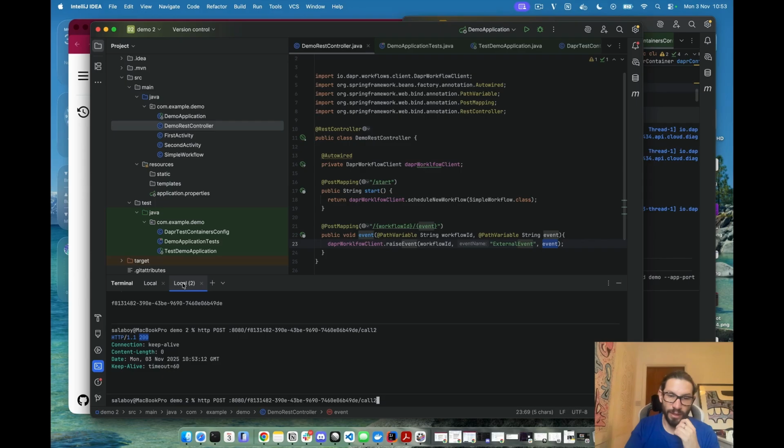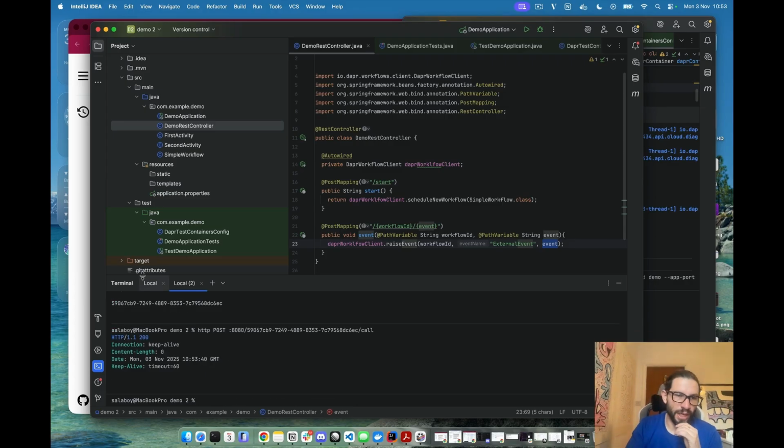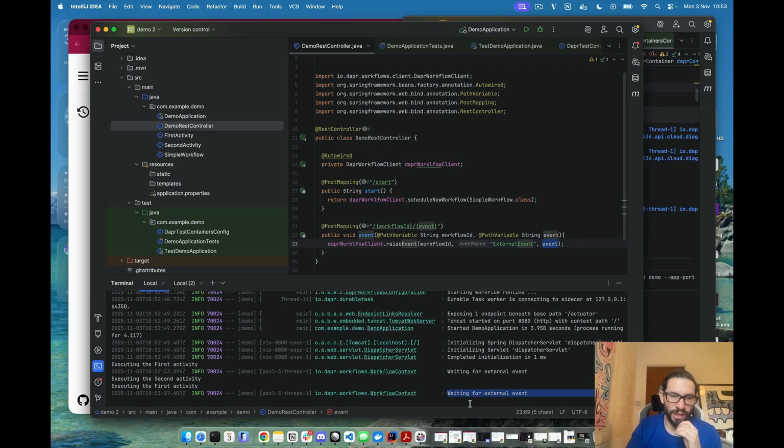We can do the same now, just start with a different instance. We have another workflow execution, but now instead of call 2, we'll just leave it at call. We need to replace the instance ID here with the one that we just created. And you will see that it's waiting for the external event, but then it finished without executing the second activity.